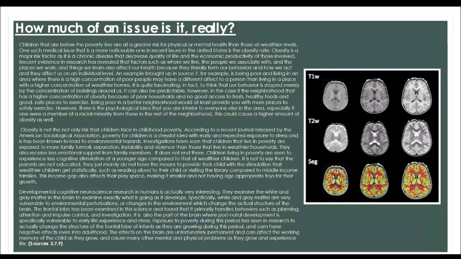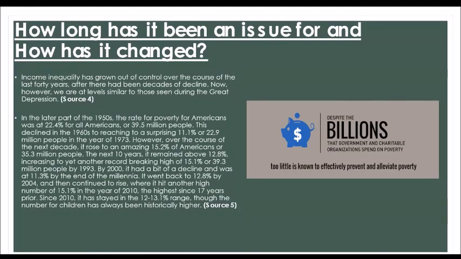Exposure to poverty during this period has been seen in research to actually change the structure of the frontal lobe of infants as they are growing during this period, and it can have negative effects even into adulthood. The effects on the brain are unfortunately permanent and can affect the working memory of the child as they grow, and cause many other mental and physical problems as they grow and experience life.